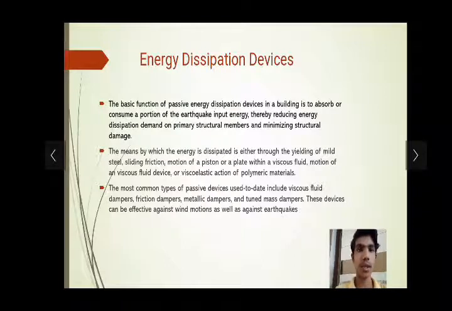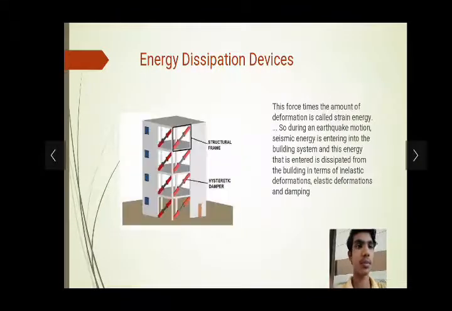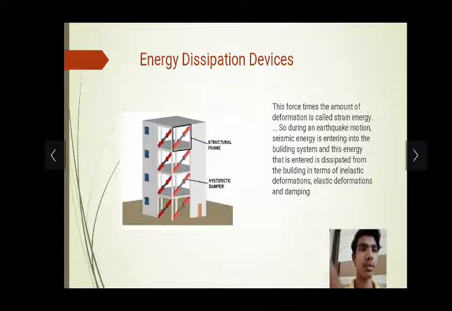The most common types of passive devices used to date include viscous fluid dampers, friction dampers, metallic dampers and tuned mass dampers. These devices can be effective against wind motion as well as against earthquakes. This force times the amount of deformation is called strain energy. So during an earthquake motion, seismic energy is entering into the building system and this energy is dissipated from the building in terms of inelastic deformation, elastic deformation and damping.